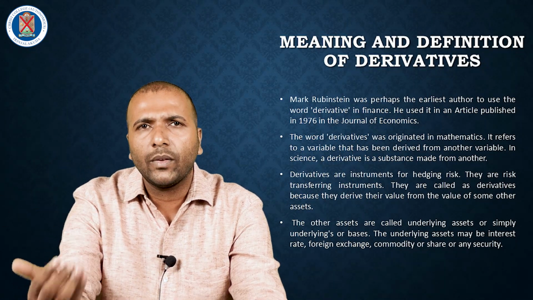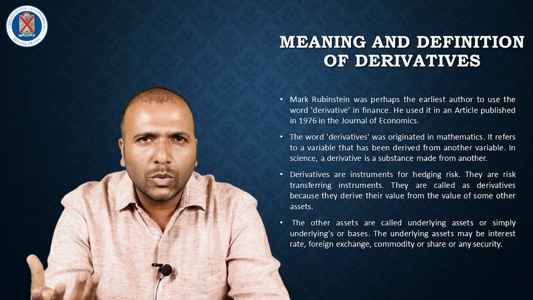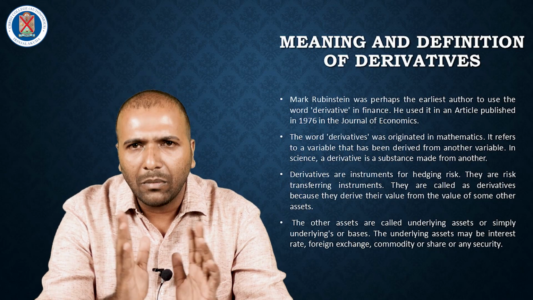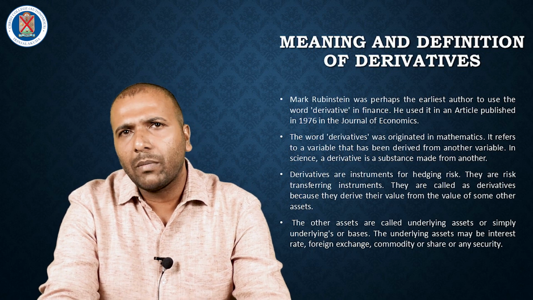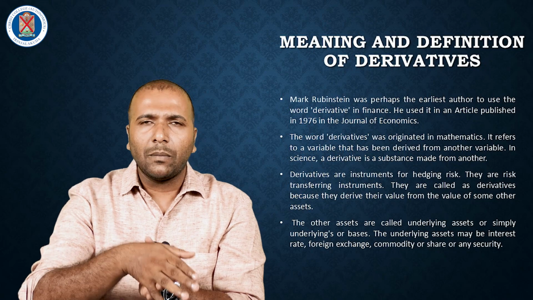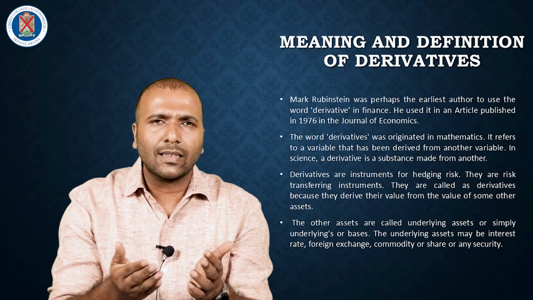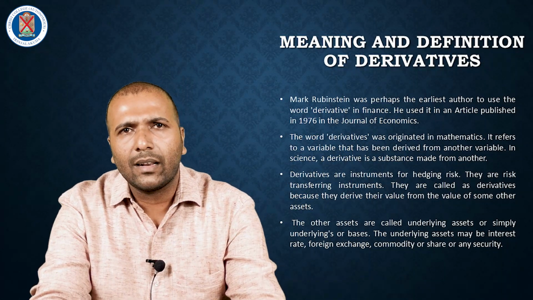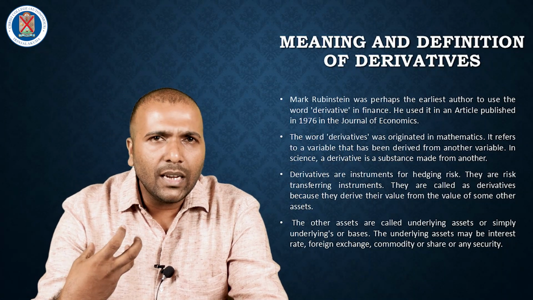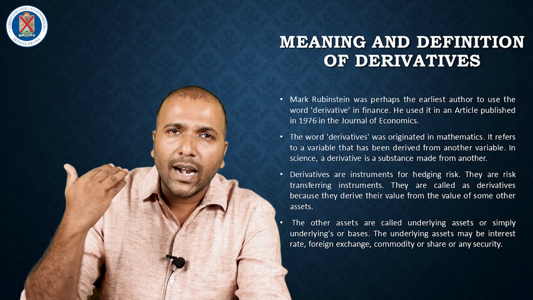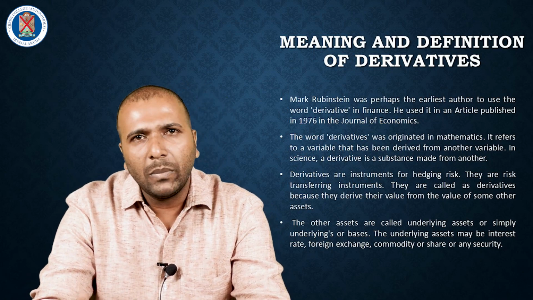Examples of systematic risk are natural calamities and theft. Unsystematic risk includes interest rate risk, some business risk, and market risk. Derivative instruments are mainly used for covering this type of unsystematic risk in a business.